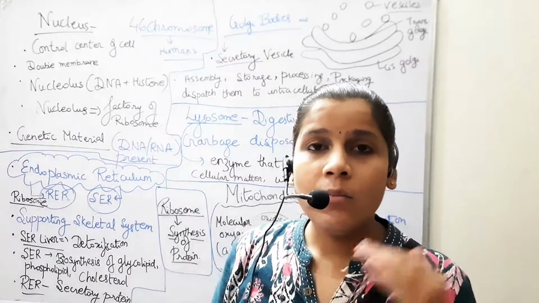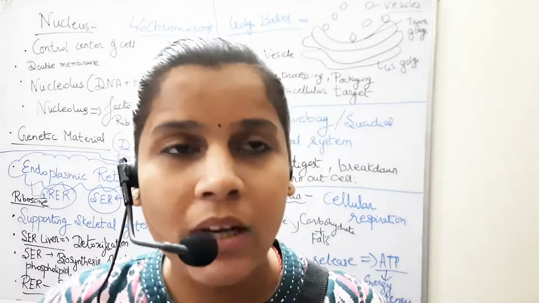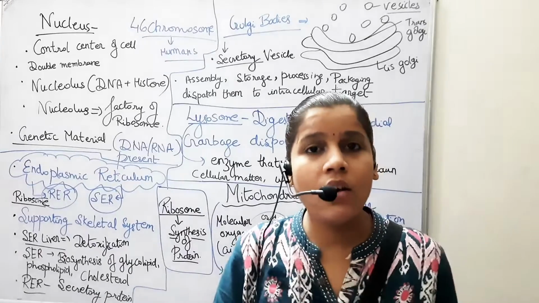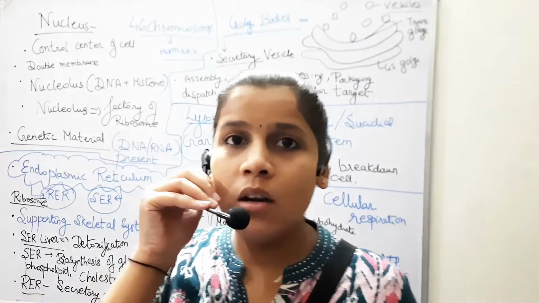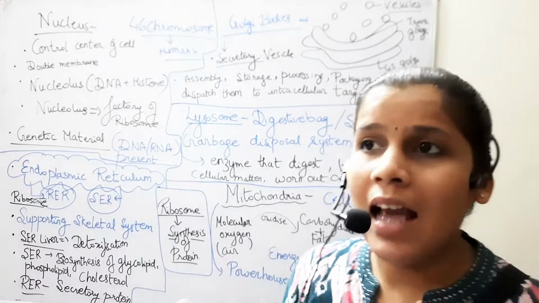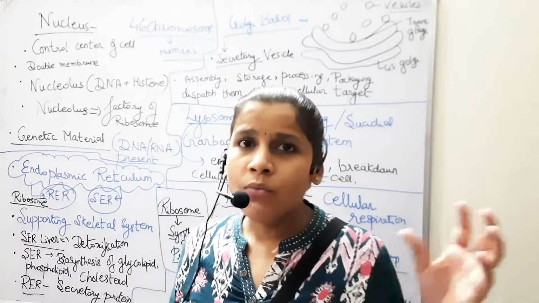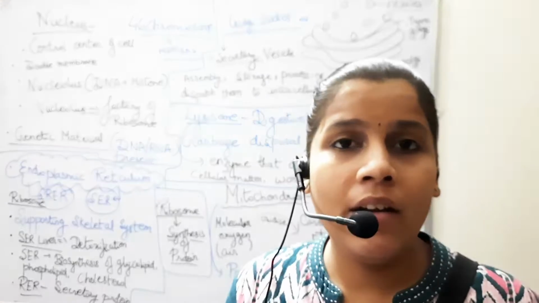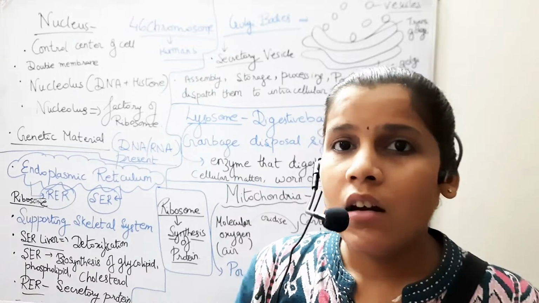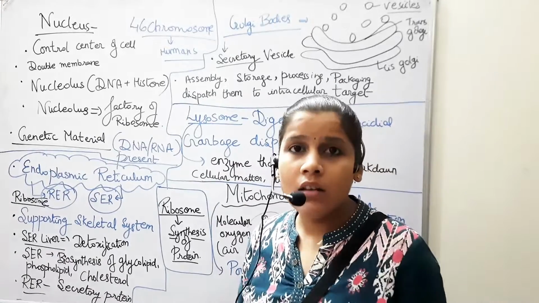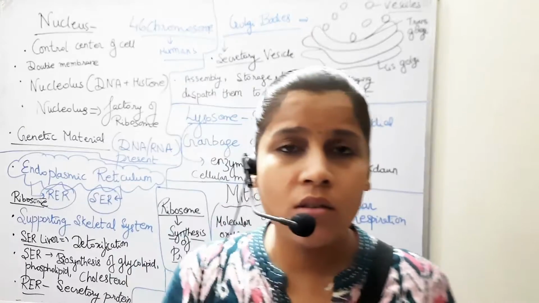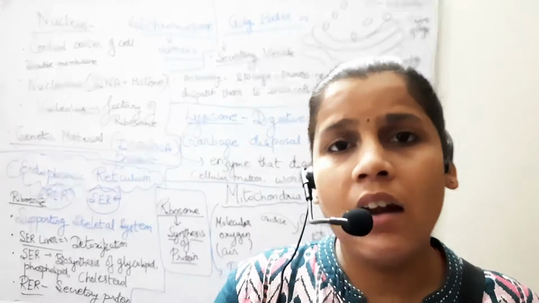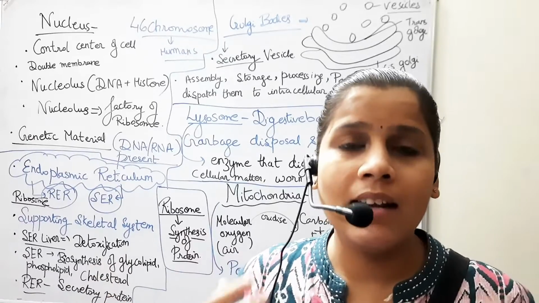The nucleus in prokaryotes is generally not membrane bound, whereas in eukaryotes it's a double membrane bound nucleus. Also, the DNA is scattered here and there in the form of a nucleoid in prokaryotes, whereas in eukaryotes it is in the nucleolus, which is the combination of DNA or histone or genetic material RNA and DNA with the protein, that is a histone protein.